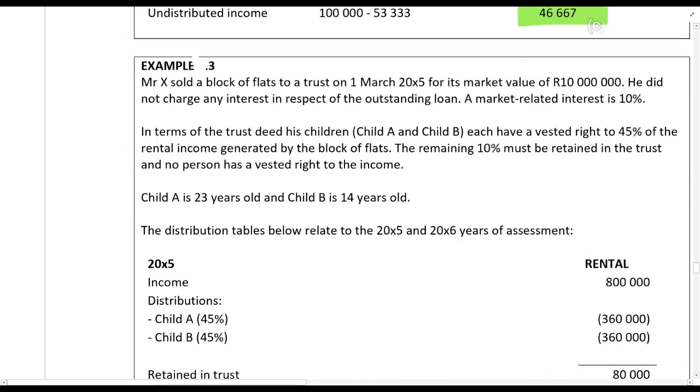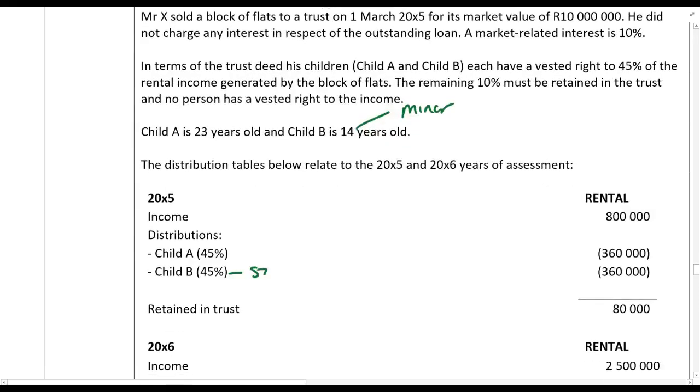Then example 3, a little bit quicker. Mr. X sold a block of flats to a trust on the 1st of March 20x5 for a market value of 10 million. He did not charge any interest. In terms of the trust deed, each child has a vested right to 45% of the rental income. The remaining 10% must be retained in the trust and no person has a vested right to it. Child A is 23, child B is 14. So child B is a minor. Right, so child B will be subject to section 7.3, retained in the trust, section 7.5.